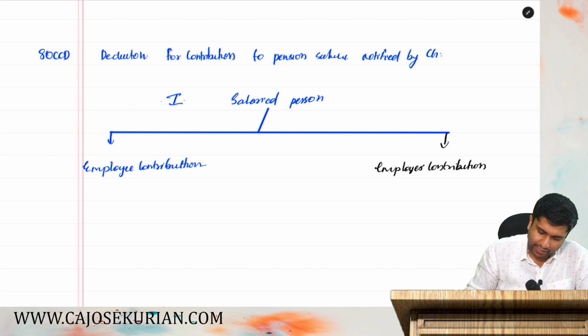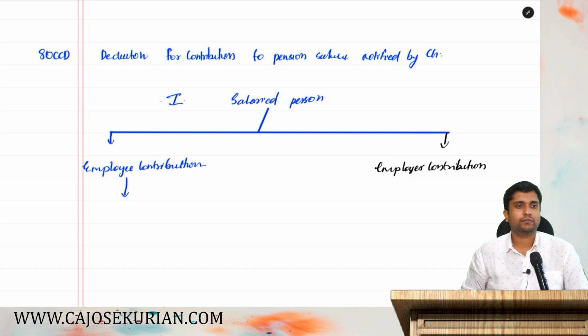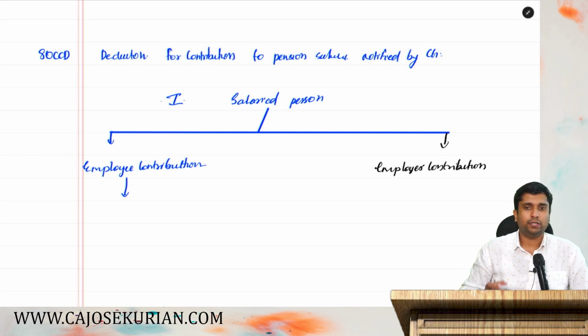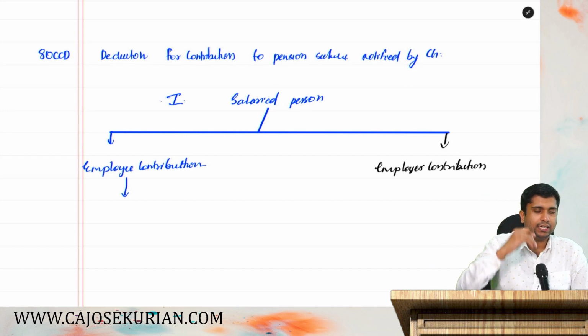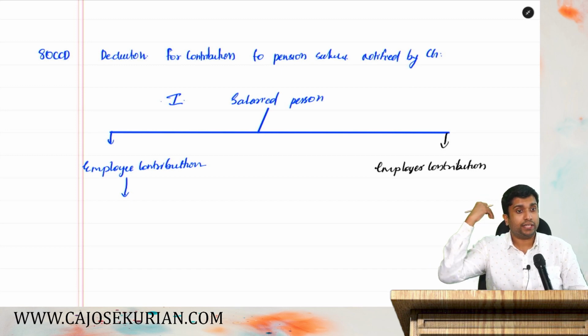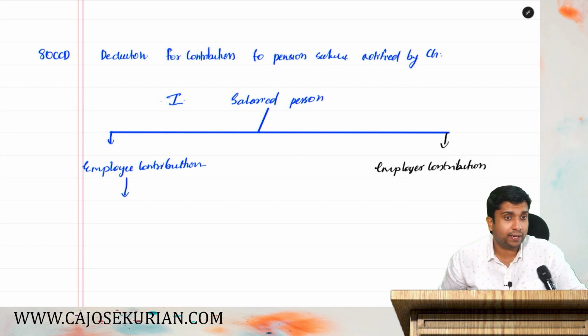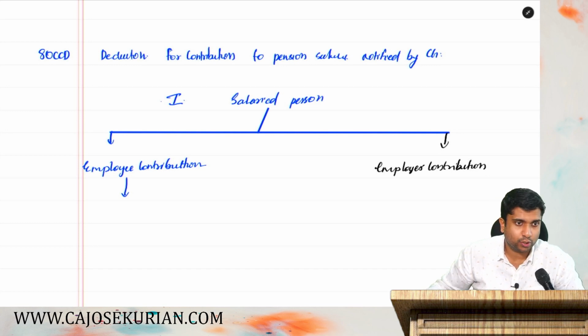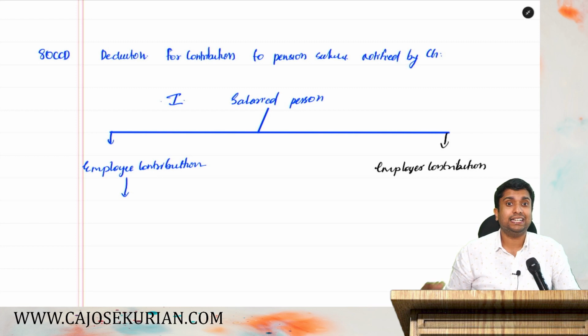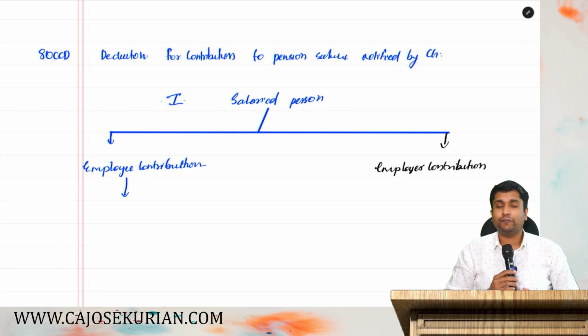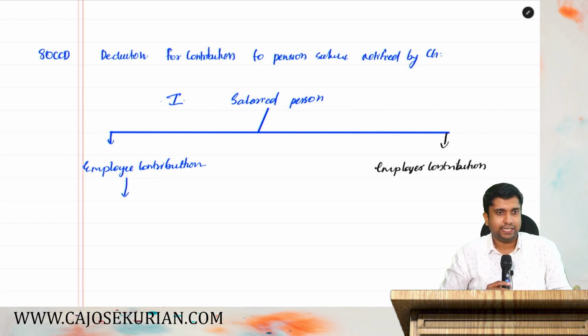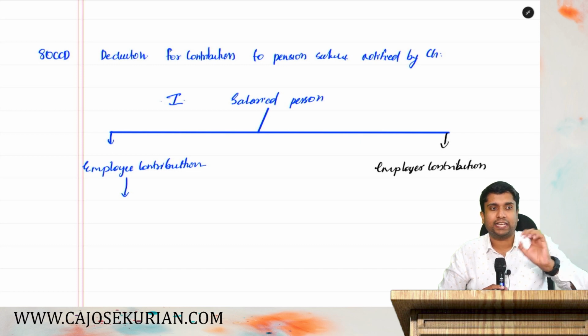What do you mean by employee contribution? To the pension fund, both employee as well as employer contribute. At the time of retirement of the employee, that pension fund will make him a retirement benefit. Yes or no? So, for the employee contribution, he will get a deduction. He will contribute it from his monthly or annual salary. He will get that amount contributed as a deduction.